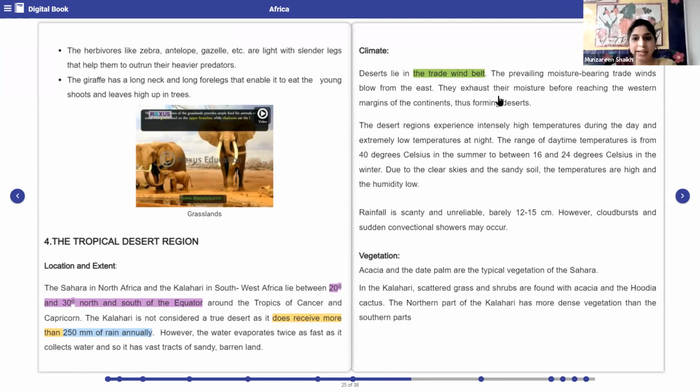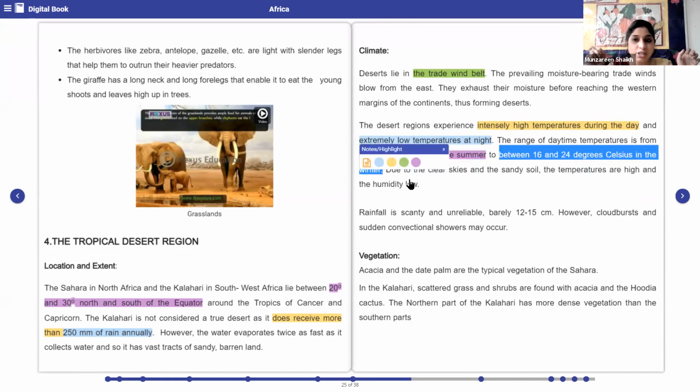Okay. The desert regions experience intensely high temperatures during the day and extremely low temperatures at night. Underline. So in the desert region, the temperature in the day is very high, but the temperature during nighttime is extremely low. Okay, so please remember this. The range of daytime temperatures is from 40 degrees Celsius in summer to between 16 and 24 degrees Celsius in winter. Okay, so these are the range of temperatures. So during summer, what is the range of the temperature, children?